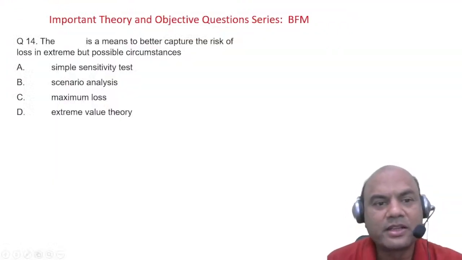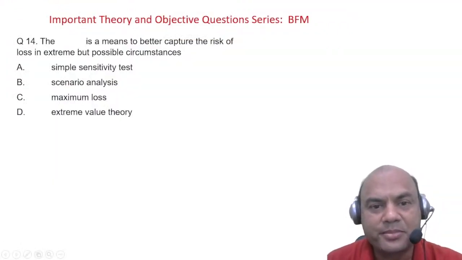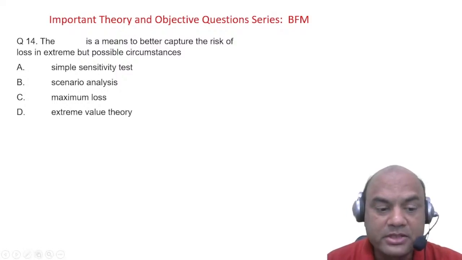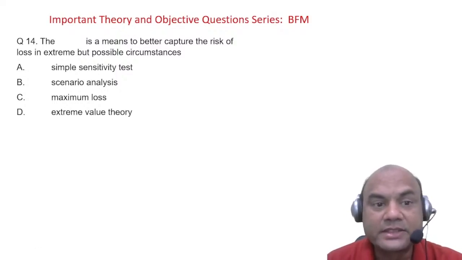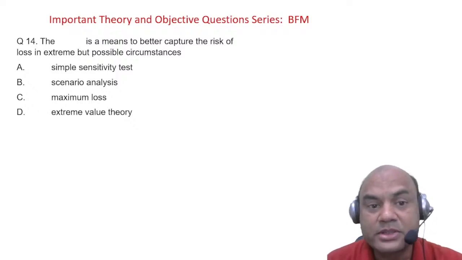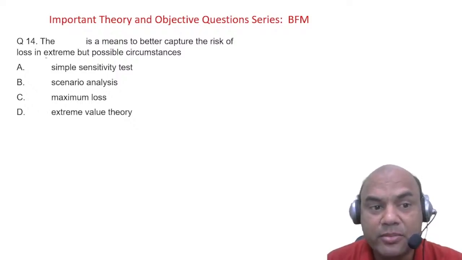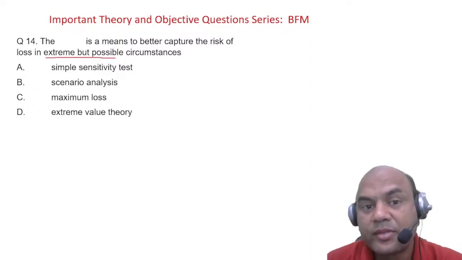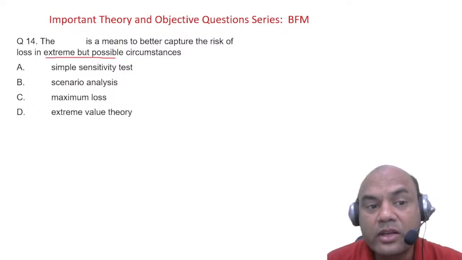First one. The dash is a means to better capture the risk of loss in extreme but possible circumstances. Now, what captures the risk in extreme situations but possible? What do you mean by this? Extreme but possible means it is not the regular thing which we think of.